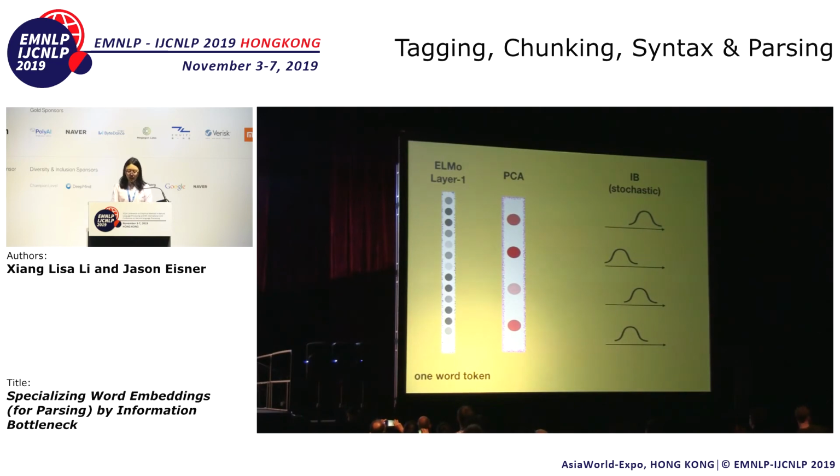So what is good about being stochastic? We could choose to keep a different level of compression for each dimension. A CCA could lose information by being non-injective, whereas we can lose information by using the stochasticity and make some dimension noisier. So for some word tokens, we really need all 4 dimensions. As a result, the Gaussian distribution is very spiky and has less noise. But for other tokens, retaining less information will still allow a correct parse. The Gaussian at dimension 3 and dimension 1 becomes flatter and has more variance. We keep little information by introducing more noise to these dimensions.